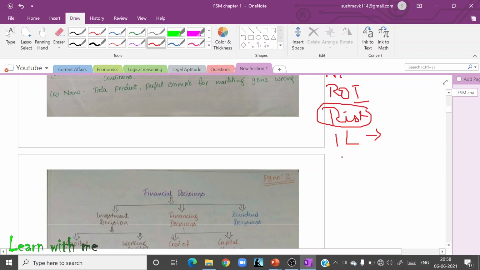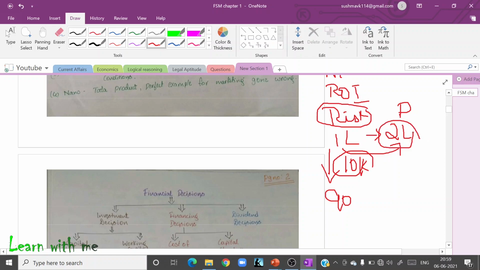Now what I have to do in order to get profit, say for example I want 2 lakh profit, double, okay? So for that, if the share market comes down, what should I do? I should be willing to take that risk. So in that 1 lakh, I should forego, I should sacrifice 10,000. I should forego 10,000 means whenever the share market comes down by 10,000, I will be willing to take that risk of 10,000. I am willing to sacrifice 10,000 to get a profit of 2 lakh.